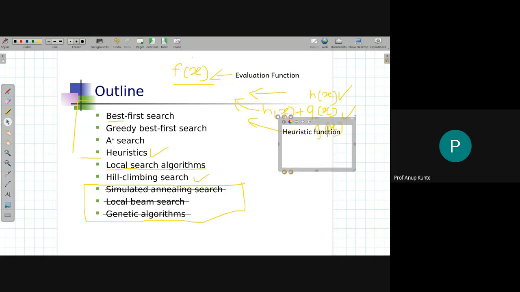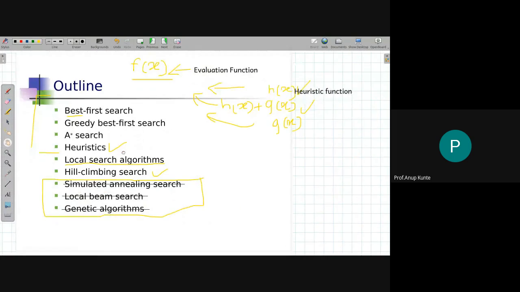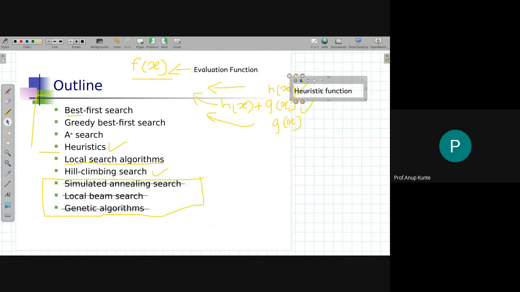So this is the heuristic function. You'll come to know its connection to the algorithms and how to compare these later.